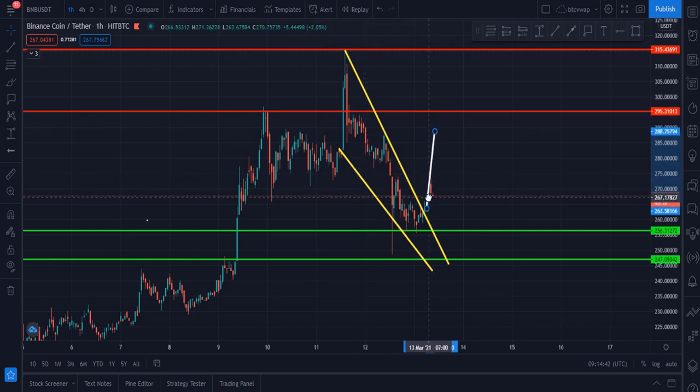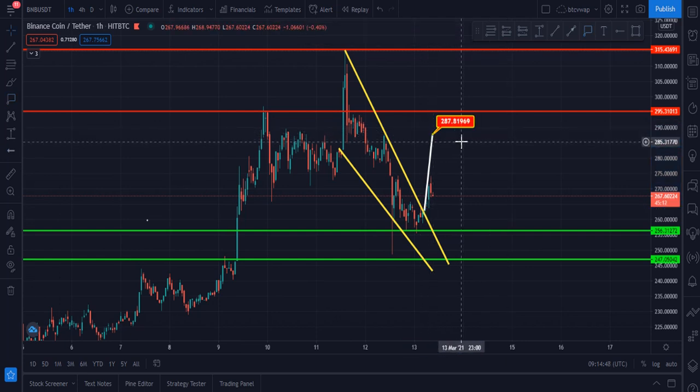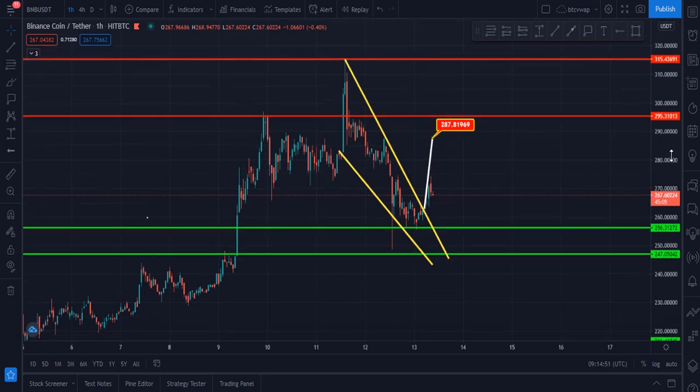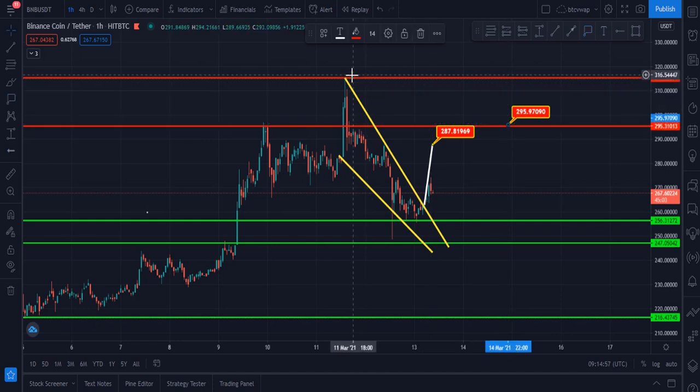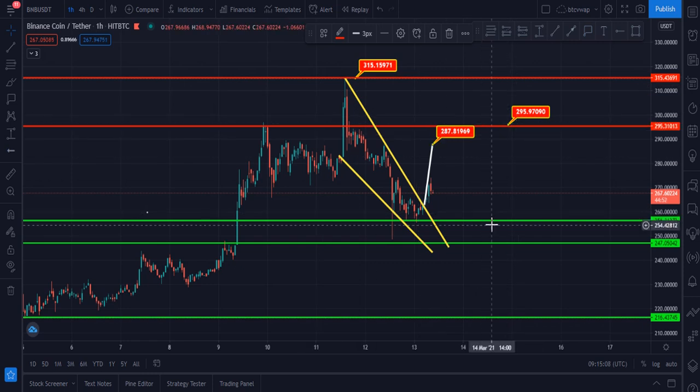According to this technical pattern, our first target should be this 287, and our second target should be $295, and our third target will be this zone, the beginning of this falling wedge, 315. These are three targets for the Binance coin BNB. Maybe it will hit these targets, and maybe it will go down to again retest this zone at $258, and after that it will go up, but it should hit these targets.